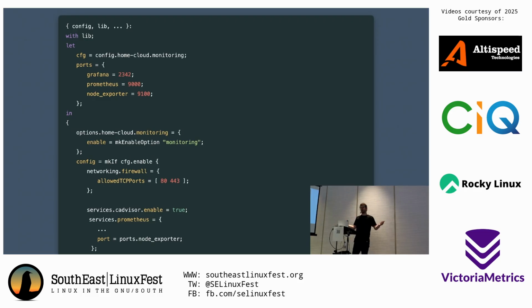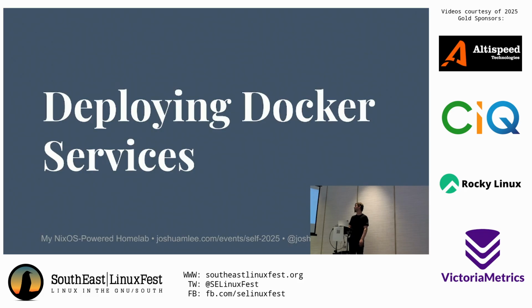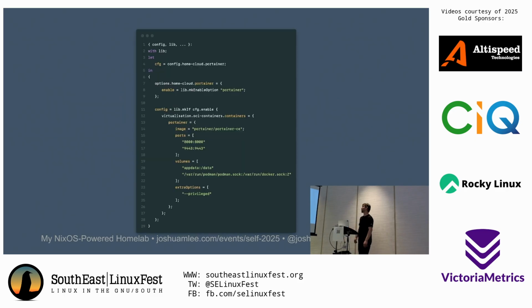So we don't care so much about that, but we do get isolation for dependencies, which is awesome because it means you can have 4 different versions of Python installed, and one thing can even use Python 2 dot something, and the rest of your stuff doesn't have to care. So that's nice. But I use Docker a lot, and I had a lot of stuff already running in Docker, and also sometimes I'm running stuff that I don't necessarily trust with full root access, so I want to run it in Podman, right? We can do that very easily with Nix too.